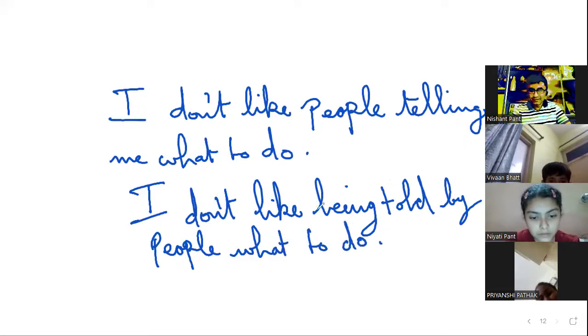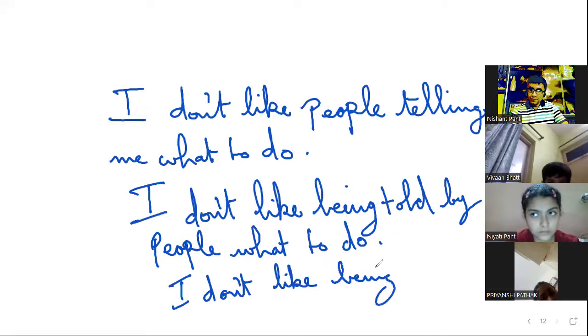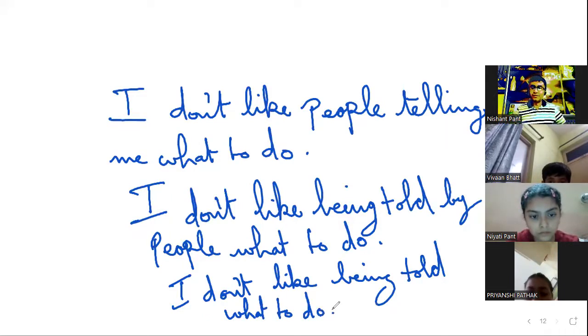The better sentence would be, I don't like being told what to do. This also can be written like this, right? So I don't like being told. So that is how it changes. It was a difficult one, right? Abdullah, think what you are writing. Okay, so this is something which is very, very important, right?